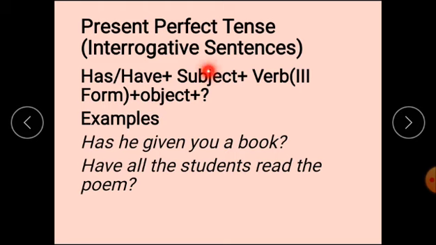If the subject is singular, the auxiliary verb will be has, and if the subject is plural then you write have first, and after that subject, then verb third form, object, and at last a question mark. Has he given you a book? Have all the students read the poem?